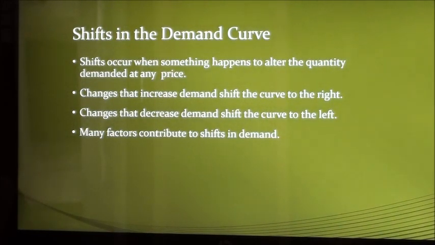If something happens that changes the quantity demanded of a good at any price, the result will be a shift in the demand curve. There are two possible ways the demand curve can shift. First, changes that increase the quantity of a good demanded at any price result in the shift of the demand curve to the right. Second, changes that decrease the quantity of a good demanded at any price will result in the shift of the demand curve to the left. There are many factors which can lead to shifts in the demand curve.